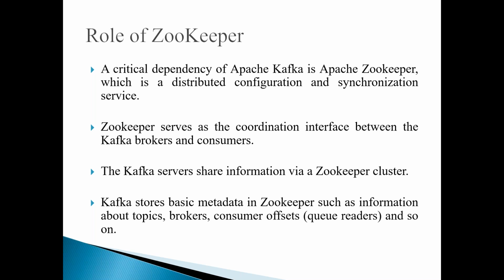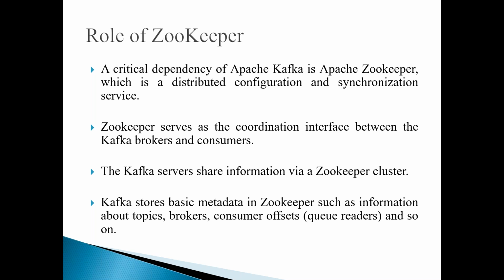So we discussed the basics, the architecture, the components, how it works, and what the workflow is. We also discussed that Kafka uses Zookeeper. The role of Zookeeper is very important, so let's clarify the Zookeeper role in the Kafka environment. A critical dependency of Apache Kafka is Apache Zookeeper. This is a distributed configuration and synchronization service. Here, Zookeeper serves as a coordination interface between Kafka brokers and Kafka consumers.